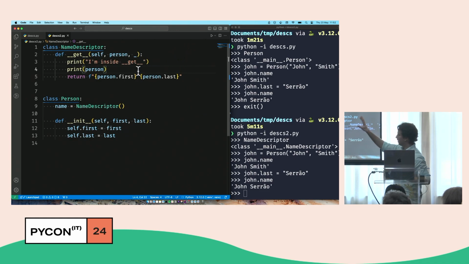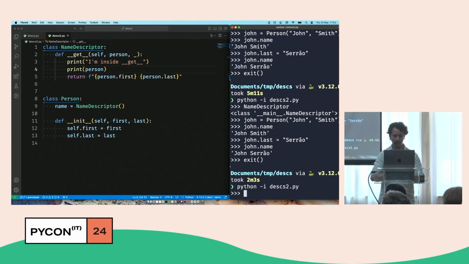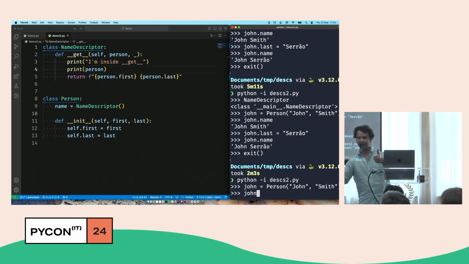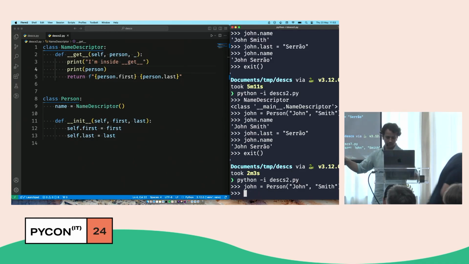So if I print these two things, I'm going to exit the file and run it again. I'll create my John Smith. Notice how nothing was printed because I didn't access my descriptor. And now if I do John.name, again, this is where the fun stuff happens. This looks like an attribute, but how does this actually work?